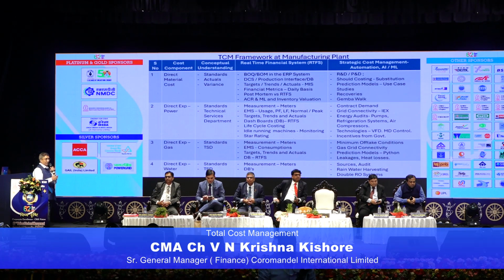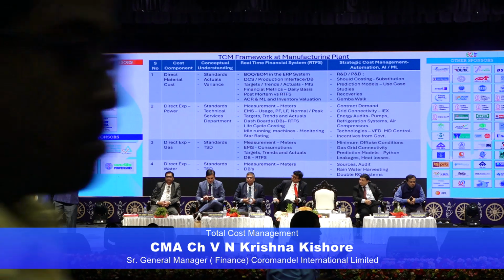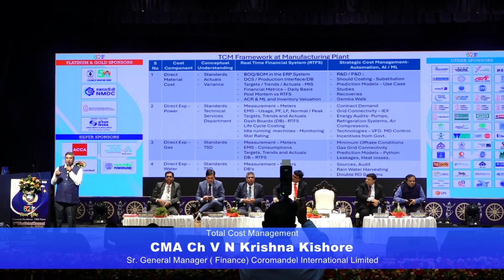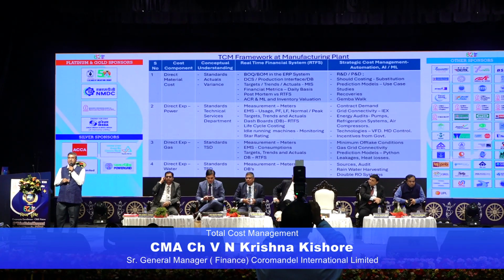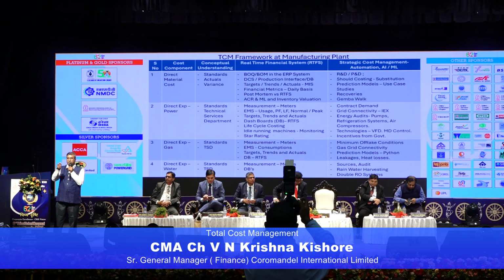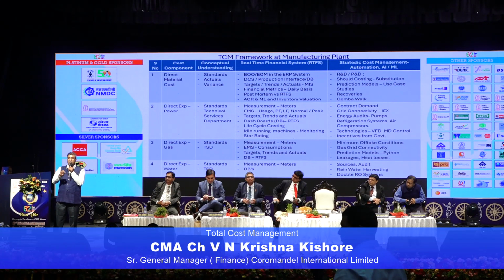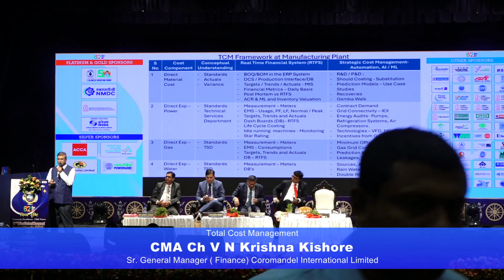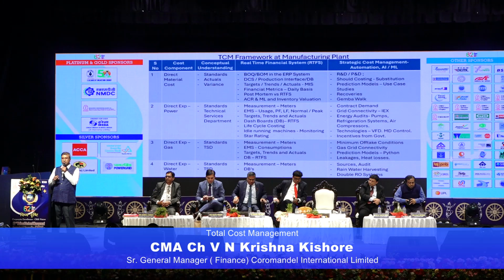If you see material cost, how are the standards built? Some companies take the best of the last 5 years, and some take the average of the last year and put some percentage of savings, so that the budget and standards for material cost are progressive. What is the difference between financial accounting and cost accounting?